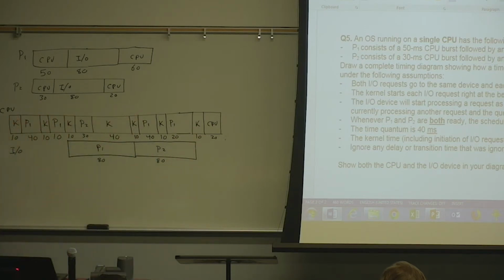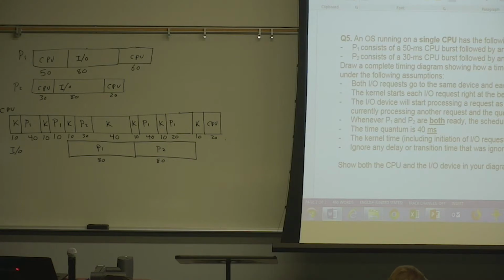Yeah. So any questions first? Any questions on this? Anything that is not clear conceptually? So in general, the OS has to service the entire CPU request before it can give control to another process. Because if the time quantum isn't enough for P1, you have leftover time. That has to be finished before you can swap it to P2.